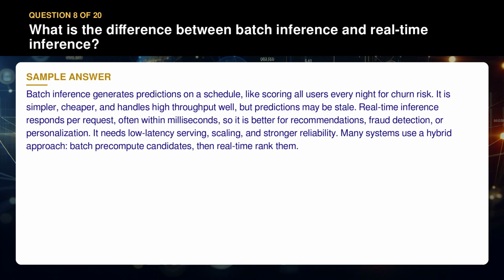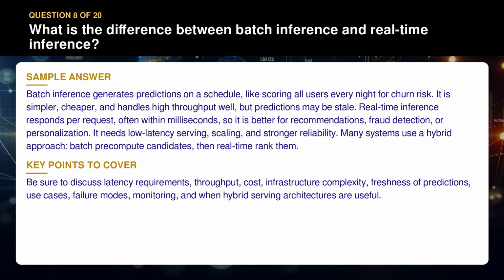Many systems use a hybrid approach: batch pre-compute candidates, then real-time rank them. Be sure to discuss latency requirements, throughput, cost, infrastructure complexity, freshness of predictions, use cases, failure modes, monitoring, and when hybrid serving architectures are useful.